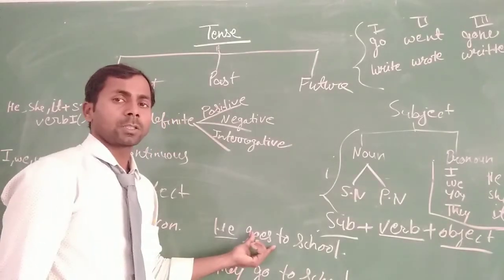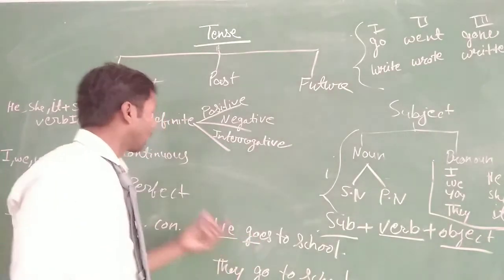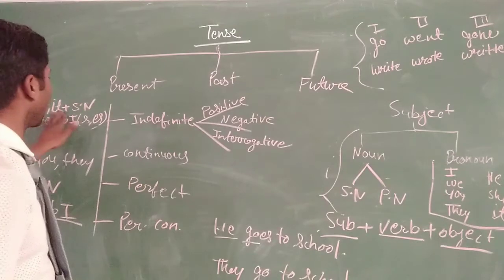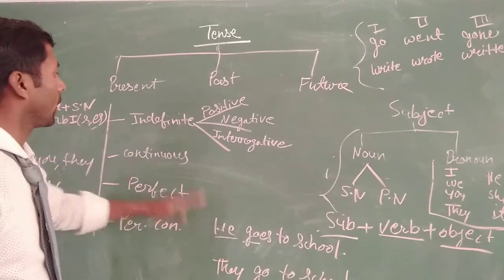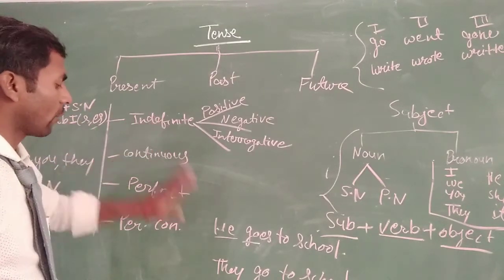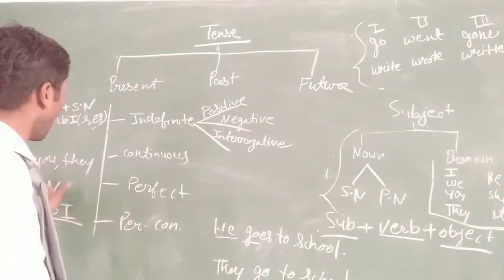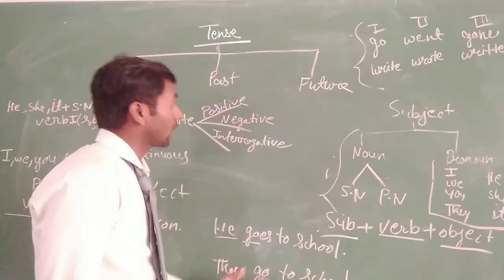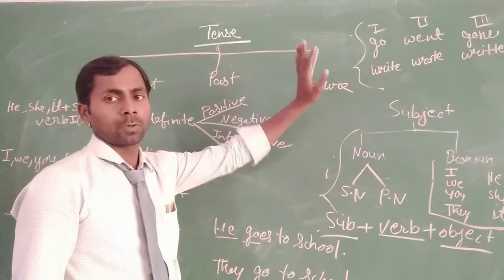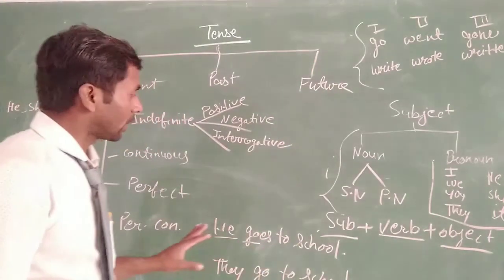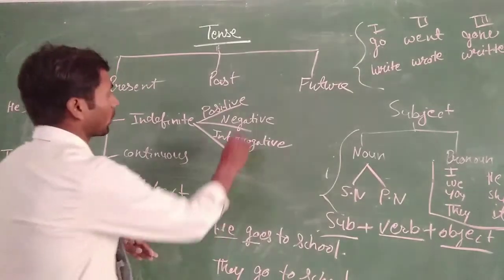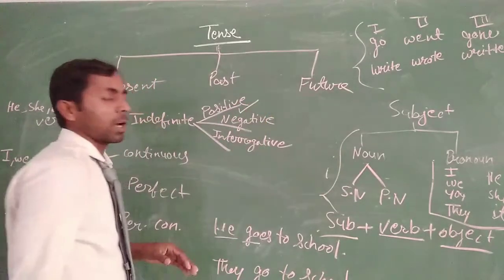So it is easy to identify the present indefinite tense when the verb has first form and it has s or es with the subject he, she, it and singular number, then it will be present indefinite tense. And when the subject is I, we, you, they and plural number, we use the first form of the verb. So it is the indefinite tense.